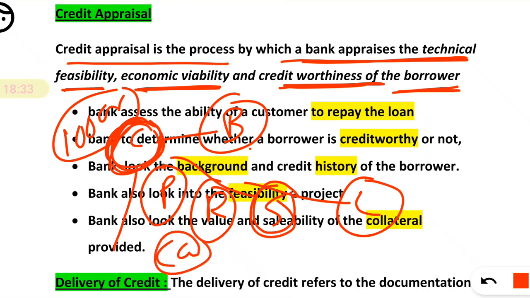Basically we do the analysis and all the background checks about that customer, then we recommend it for sanction. So these steps which we do before sanctioning the loan are simply credit appraisal.